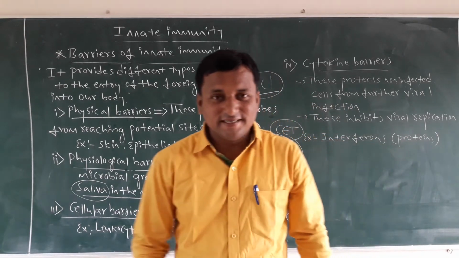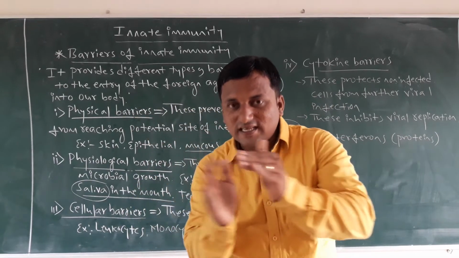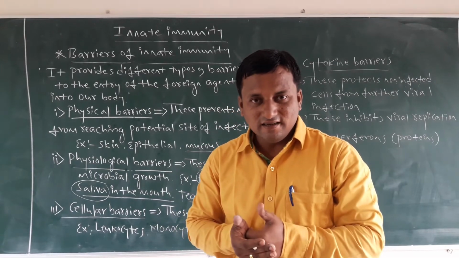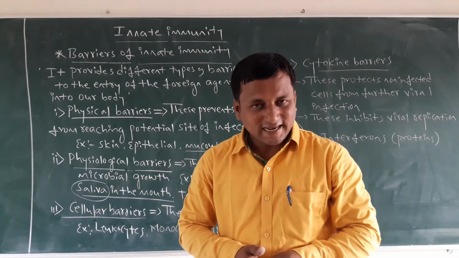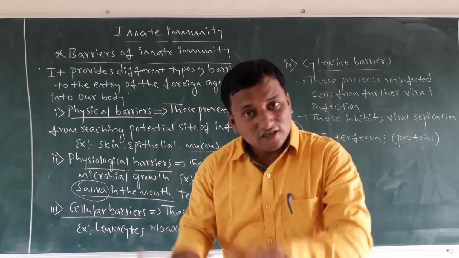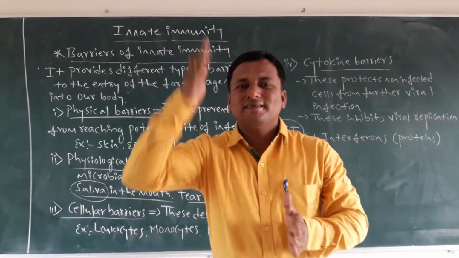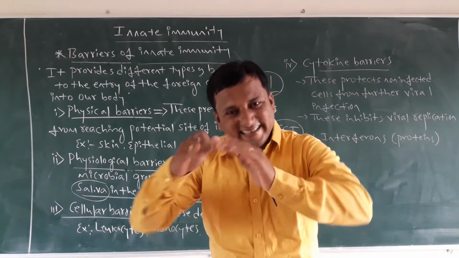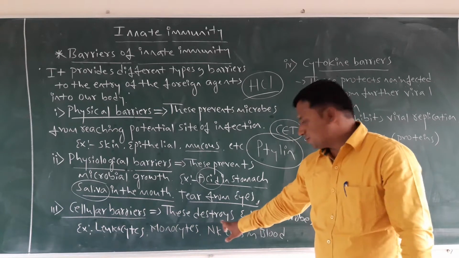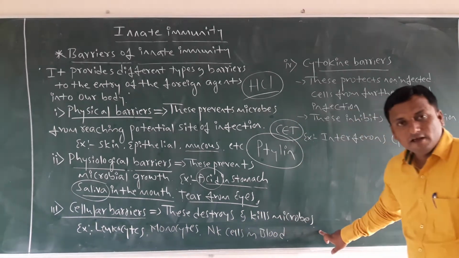See dear students, how the cells protect our body. The first barrier is preventive, the second barrier retards the growth of microbes, and the third one completely destroys or kills the microbes. These destroy and kill microbes.